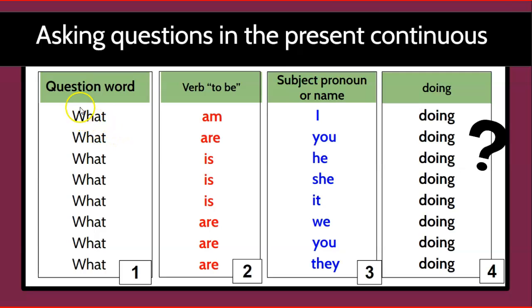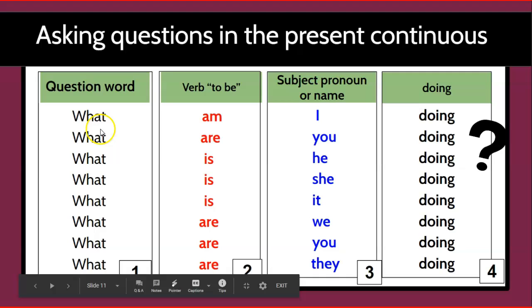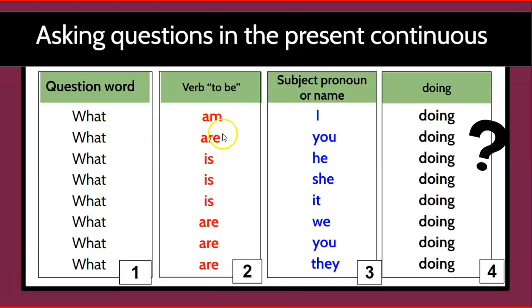Let's look at the chart. Again, when we ask a question, we have to use what, okay? Then you have to use the be verb, and then the subject pronoun, and then whatever they're doing. So, for example, we would say, what am I doing?